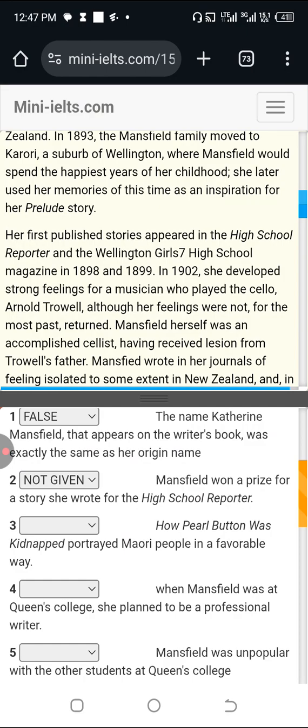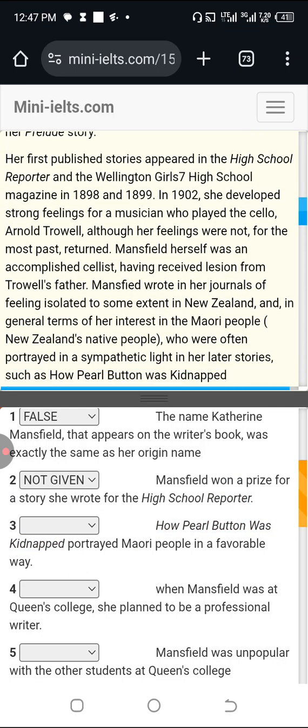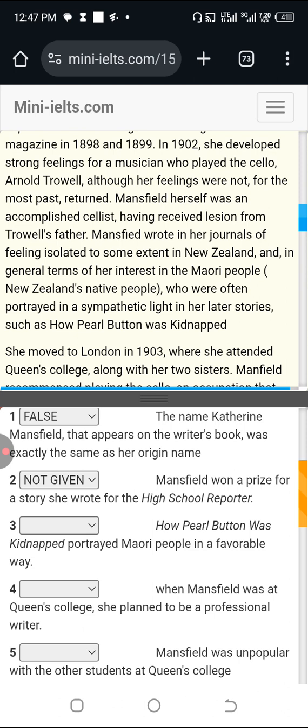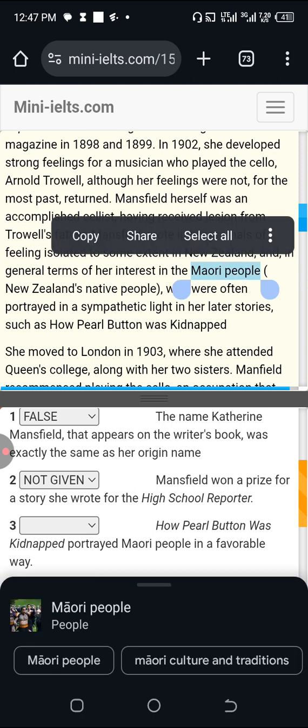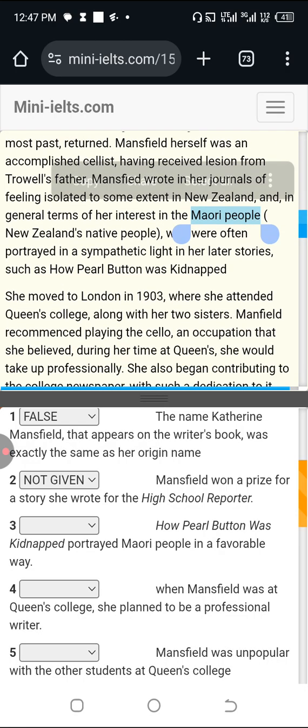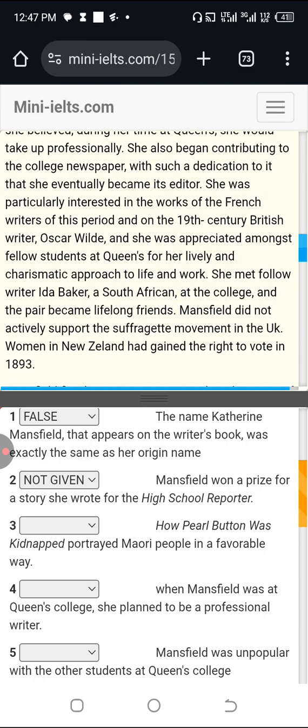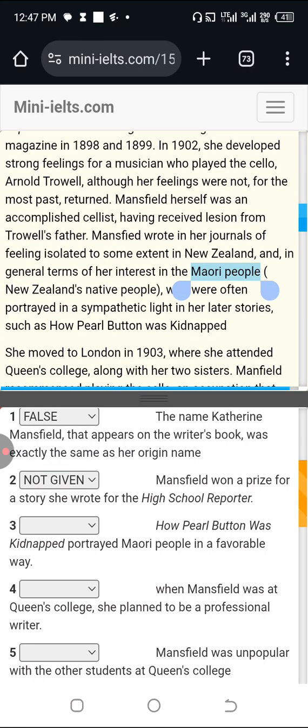How Pearl Burton was kidnapped portrayed Maori people in a favorable way. So this is the title of a book. How Pearl Burton was kidnapped. So I'm going to look for that book. I can see Maori here, but I can't see how Pearl Burton. It should be italicized in the passage. Let me go back.